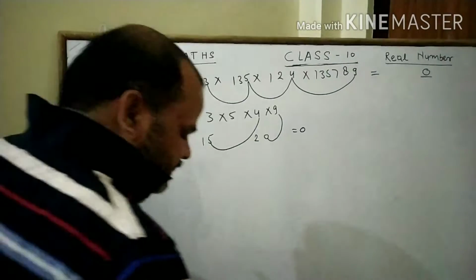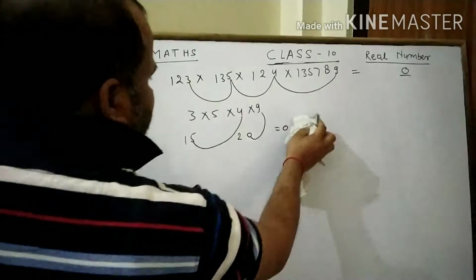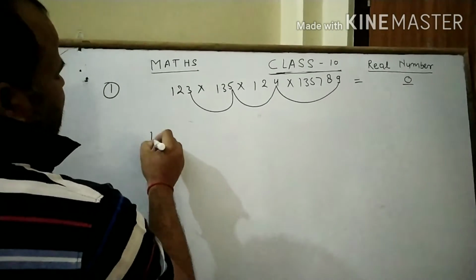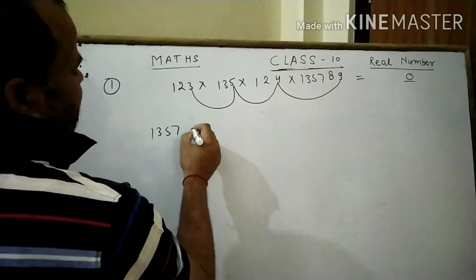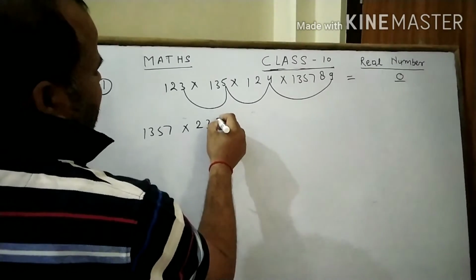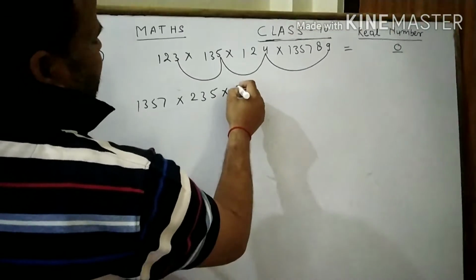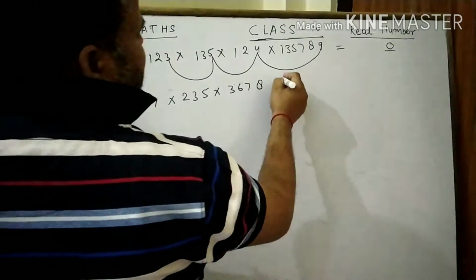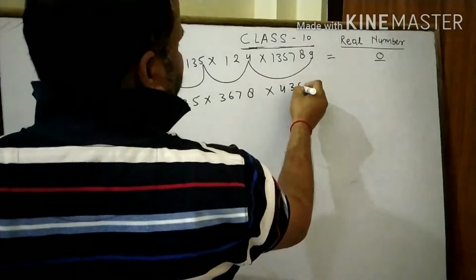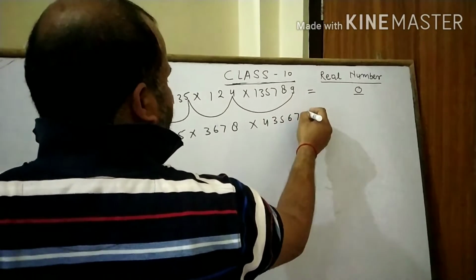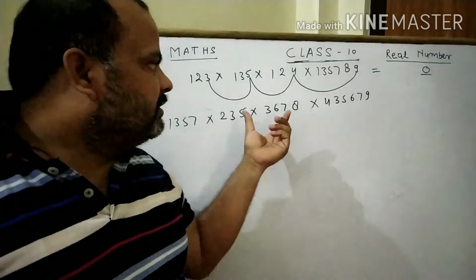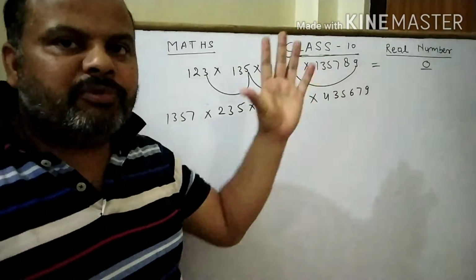Clear? In the same way, see the next question. Suppose 1357 into 2353678 into 435679, and the question asks, what is the last digit of the product?